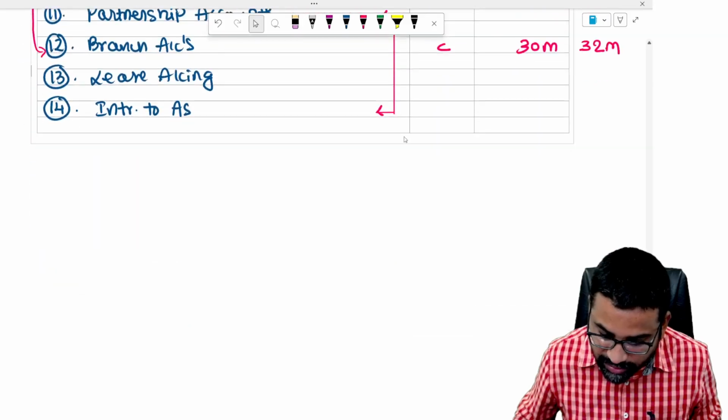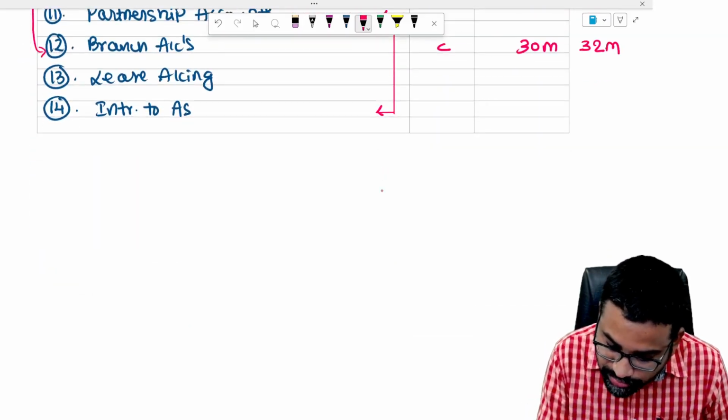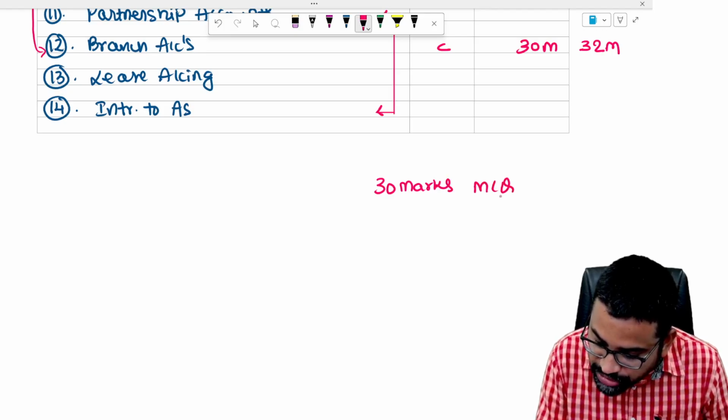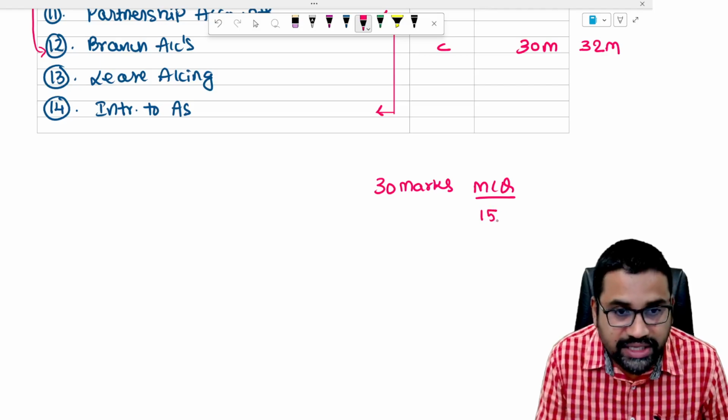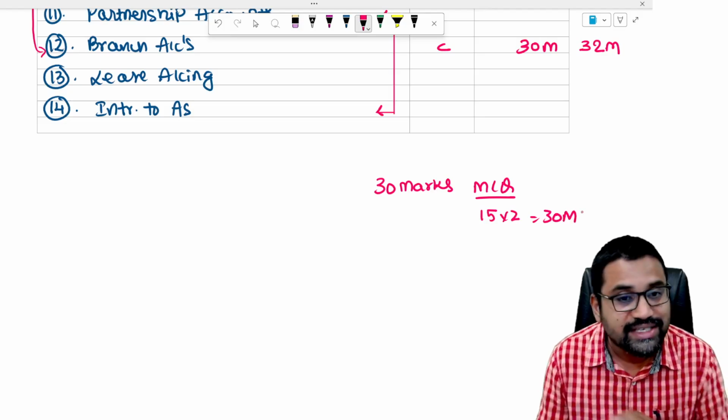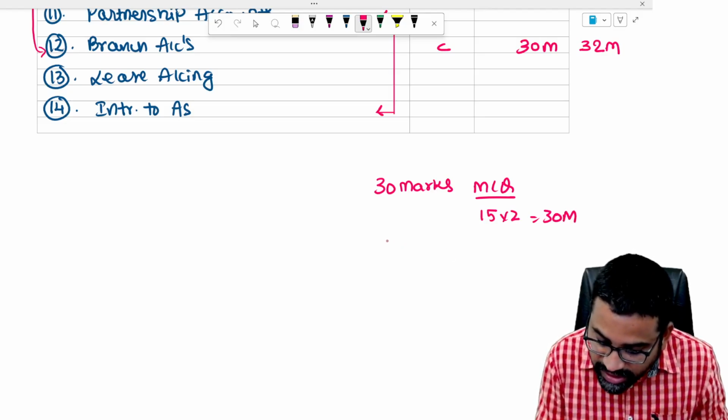So actually the total paper is for how many marks? 30 marks you have MCQs. How many MCQs will they ask? 15 MCQs they will ask. Each one carries 2 marks. So 30 marks MCQs you will get. This is compulsory. And the remaining, you have 7 questions.